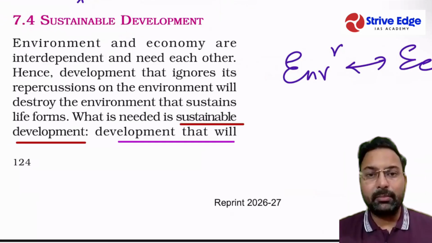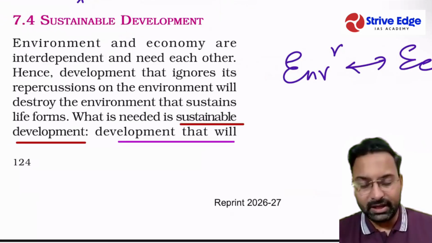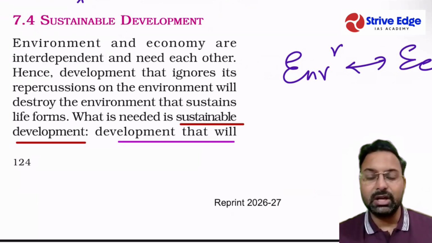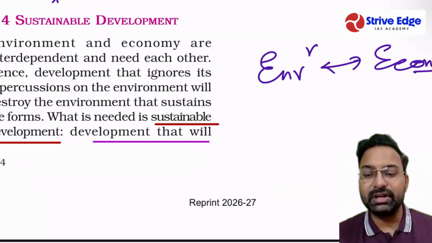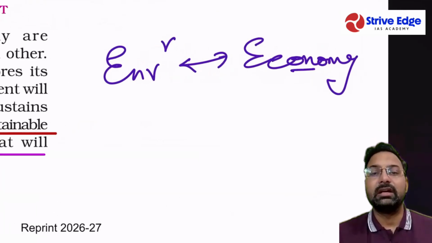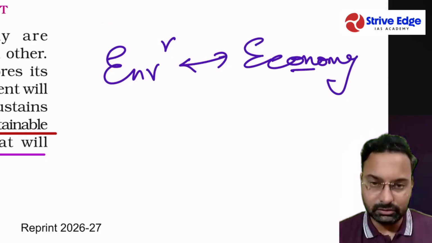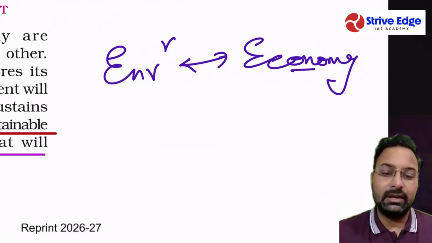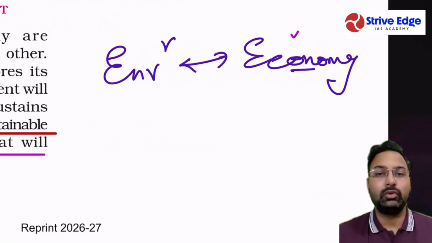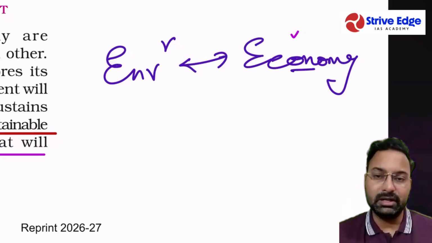So what sustainable development is, we have already covered, and we will be discussing slowly the different types of definitions. But one thing is for sure, that environment as well as the economy are interdependent. The economy can grow to an extent by degrading the environment, yes.